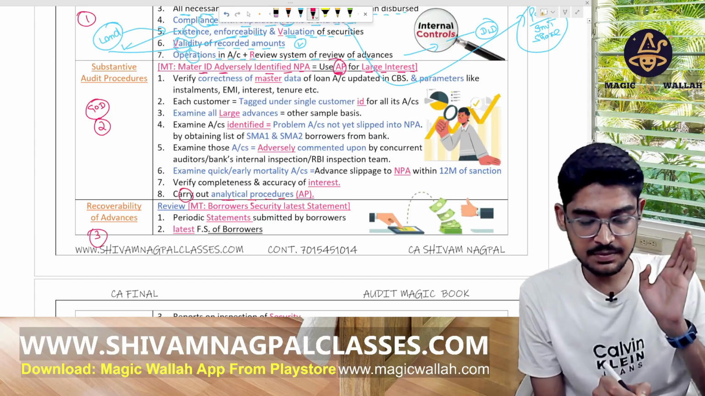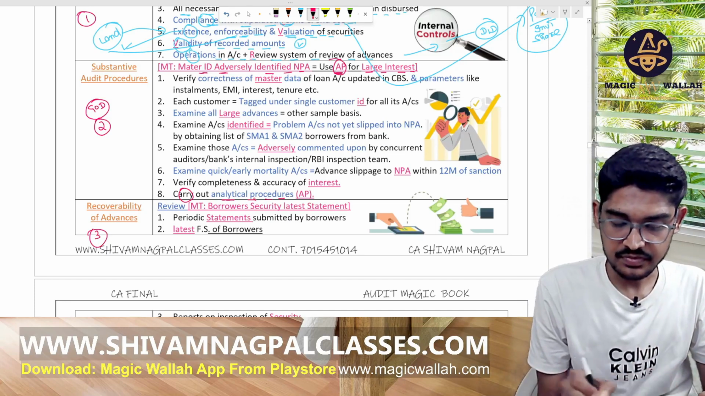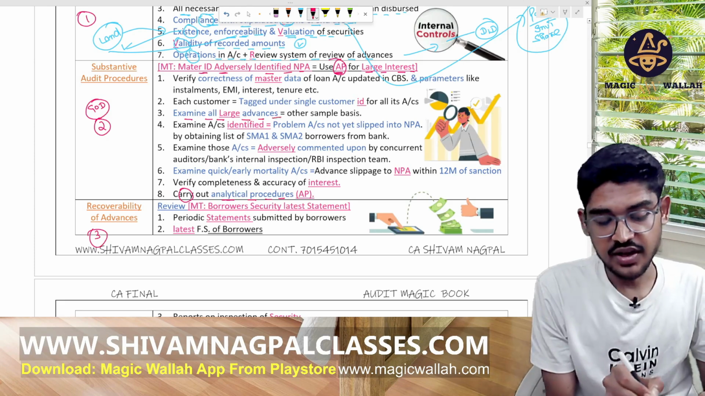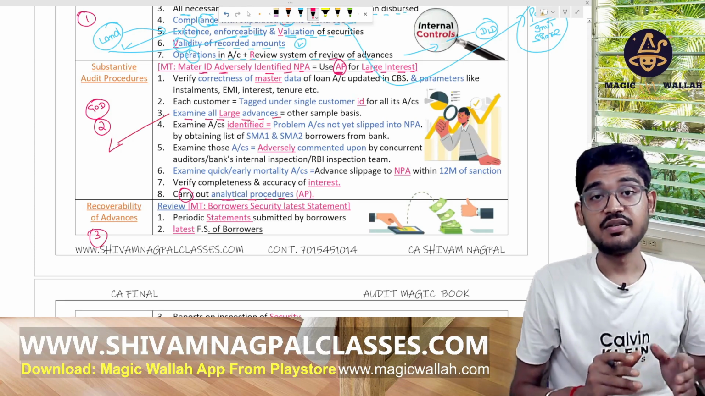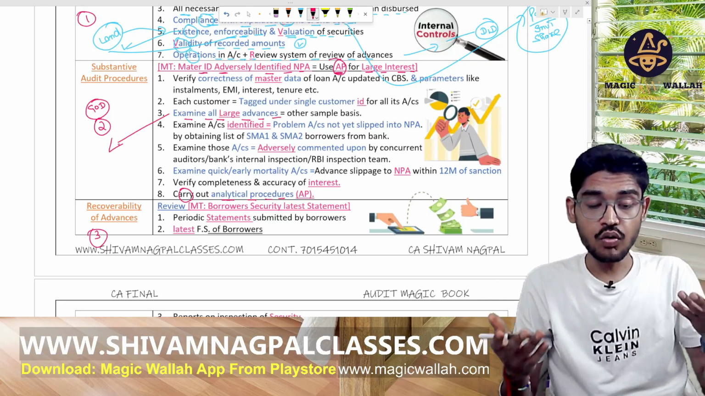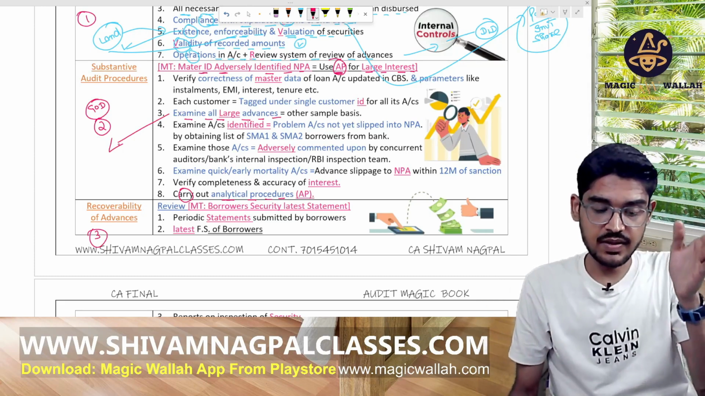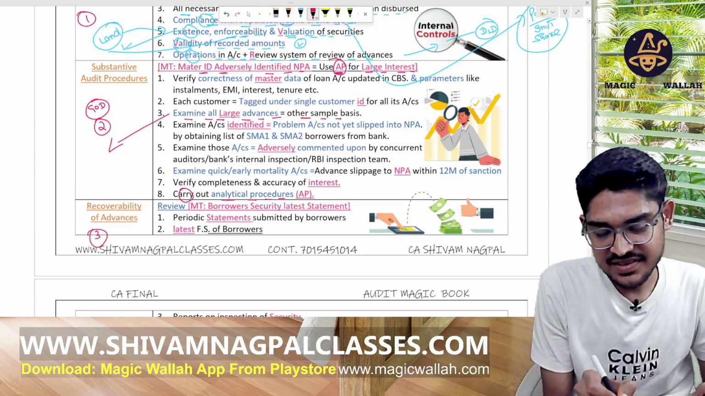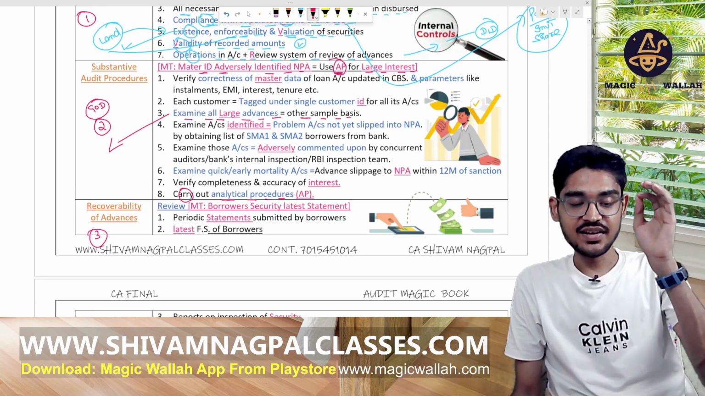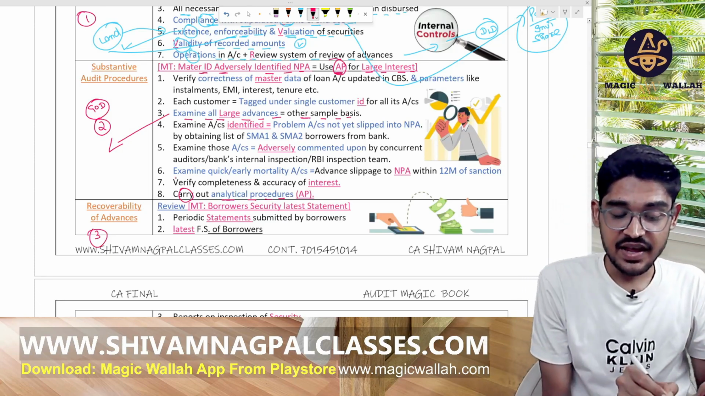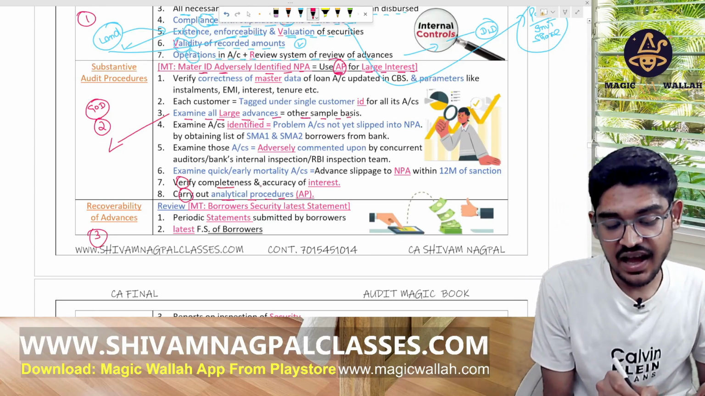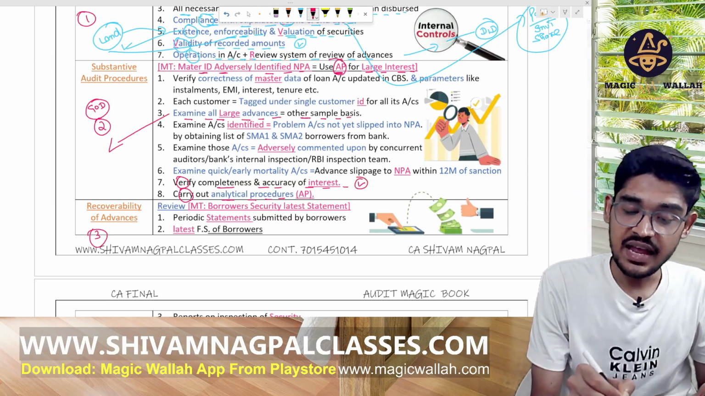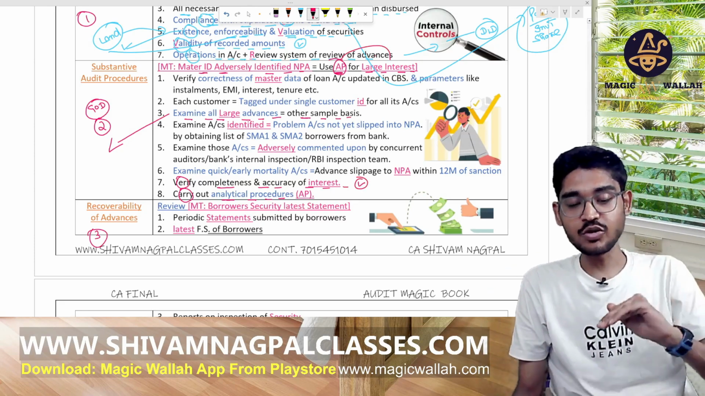And large interest. By large we mean examine all the large advances. There are many advances given by the bank. Will we verify all of them? No, we will verify only the large advances given by the bank, also on a sample basis. Then interest. Interest means verify the completeness and accuracy of the interest on those advances. So AP for the large interest.